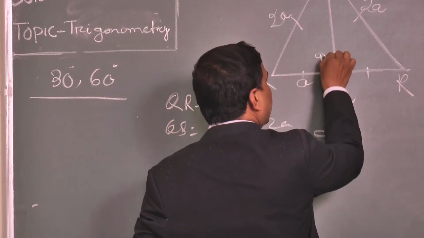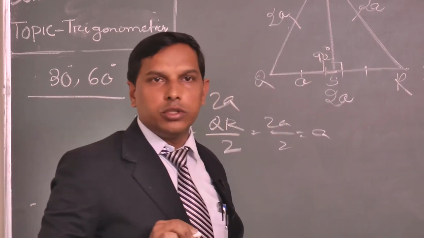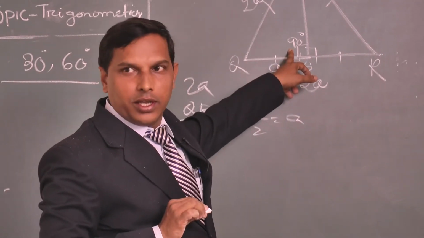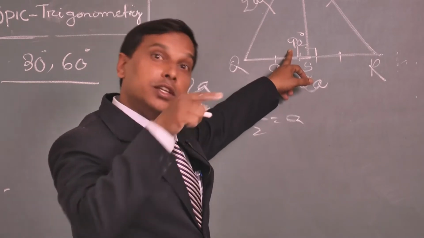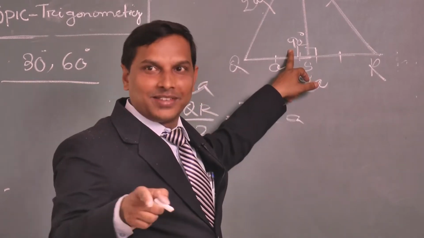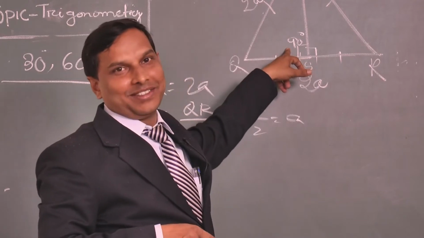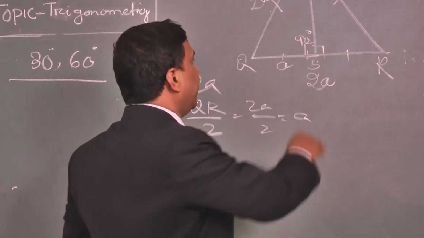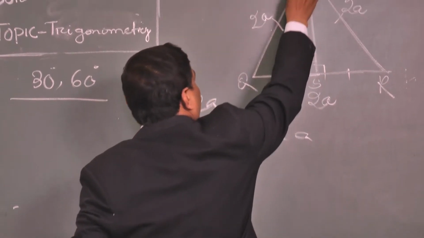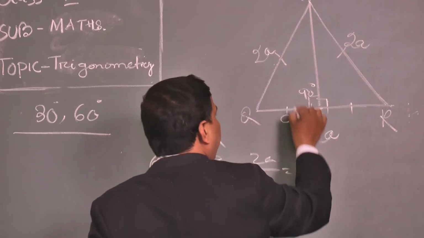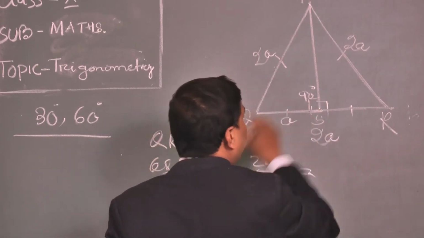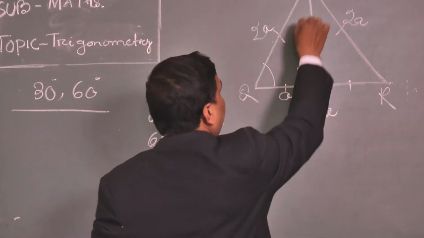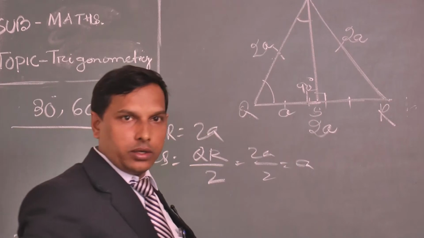This is 90 degrees because it is perpendicular, as I have already talked about. Perpendicular means how many degrees? 90 degrees. Then you cleverly say that it is a right angle triangle. Yes, I am going for right angle triangles again, because trigonometry is all about right angle triangles. Clear? So in this 90 degrees, this is the hypotenuse. And if this is 90 degrees, then what is this angle and what is this angle? You can find that out here also.